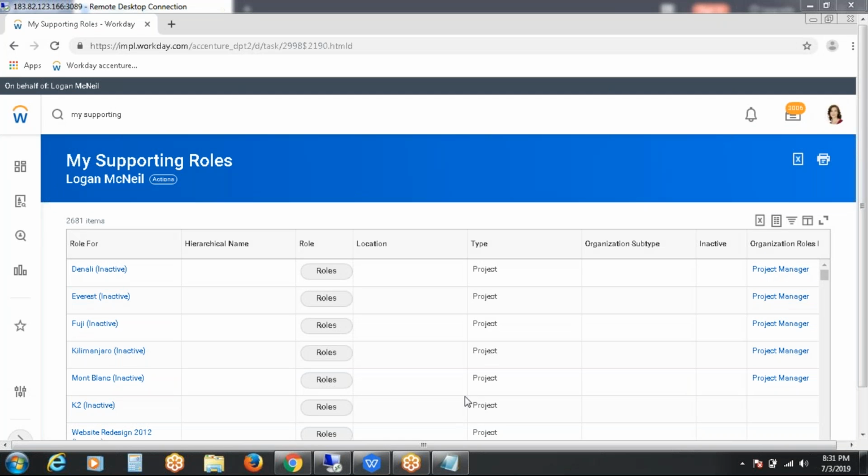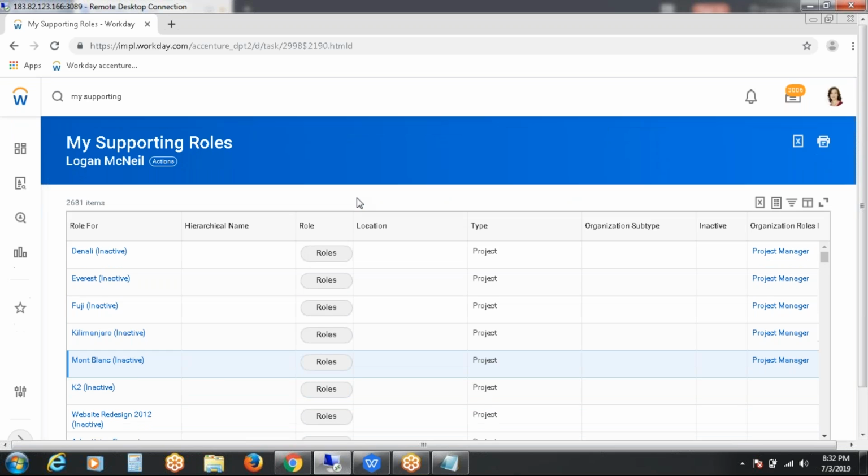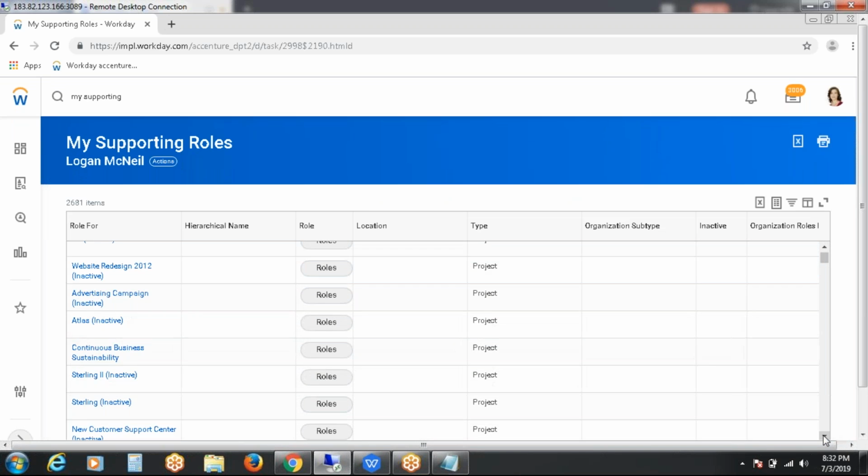See, the report has run. So this is what the report will look like. Logan used to support these roles as a project manager. How many roles has she supported? 2681 roles.